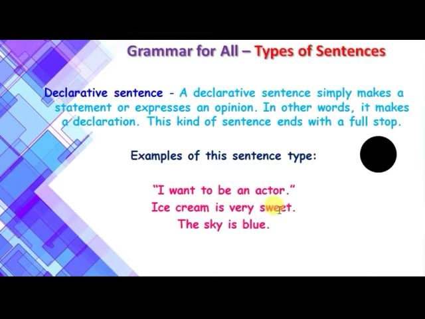Ice cream is very sweet. The sky is blue. Such sentences which make a statement or express an opinion, such as ice cream is very sweet, I want to be an actor, or the sky is blue, which end with a full stop, are known as declarative sentences.